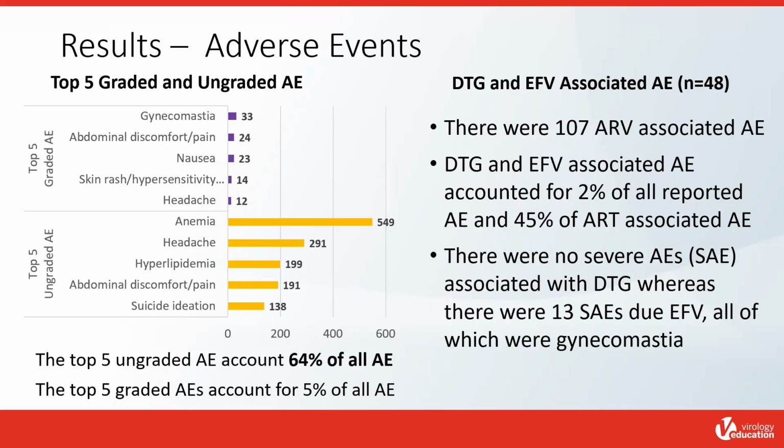The adverse events associated with dolutegravir and efavirenz were 48, and these accounted for 2% of all reported adverse events and 45% of antiretroviral-associated adverse events. There were no severe adverse events associated with dolutegravir, while 13 severe adverse events were due to efavirenz, and all these were gynecomastia.